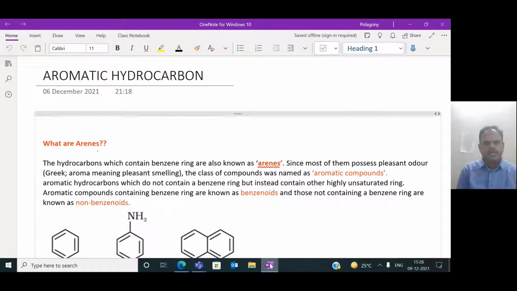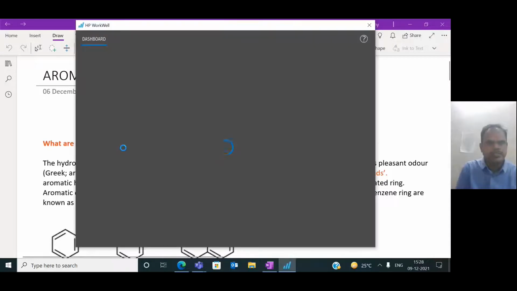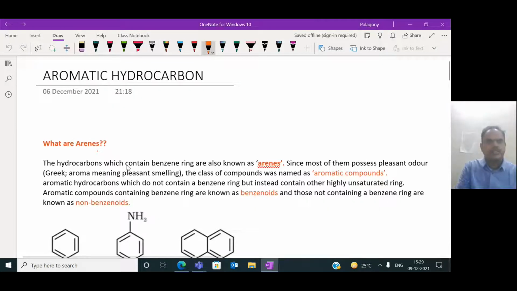So what are arenes? Arenes are hydrocarbons. Here is the definition: arenes are hydrocarbons which contain a benzene ring as the main unit. That means aromatic compounds or hydrocarbons having at least one benzene ring are said to be arenes.